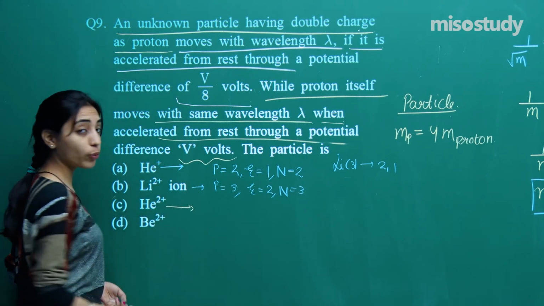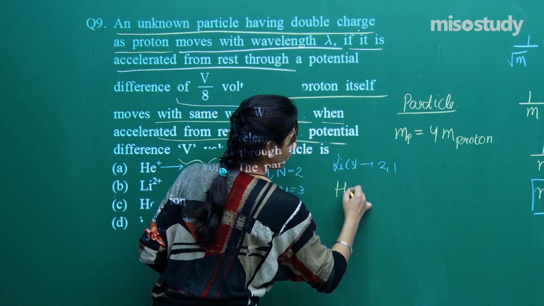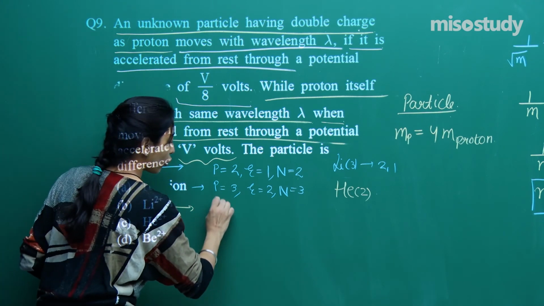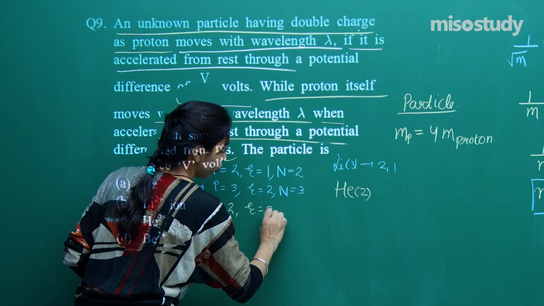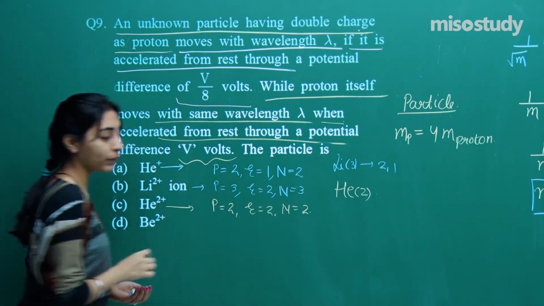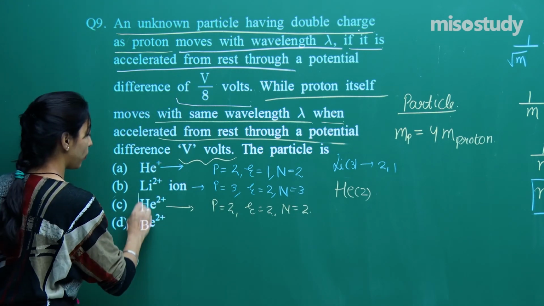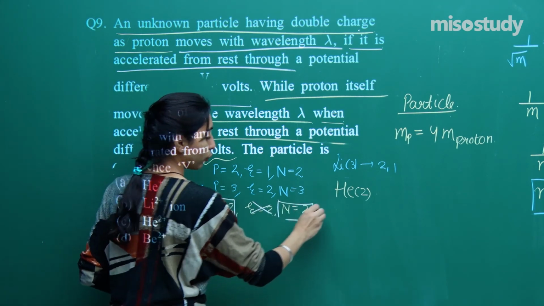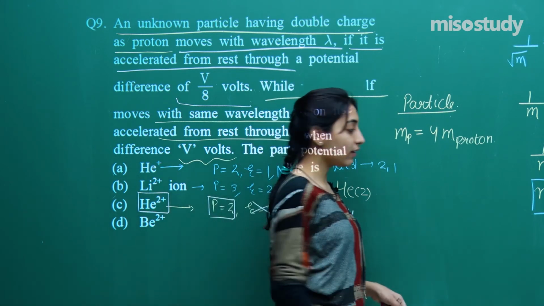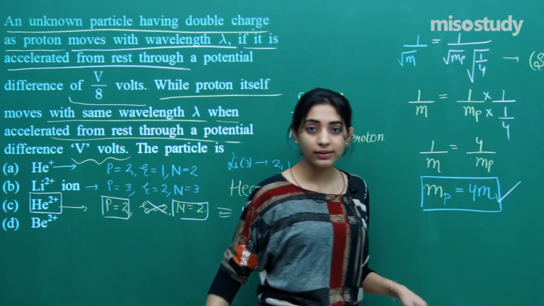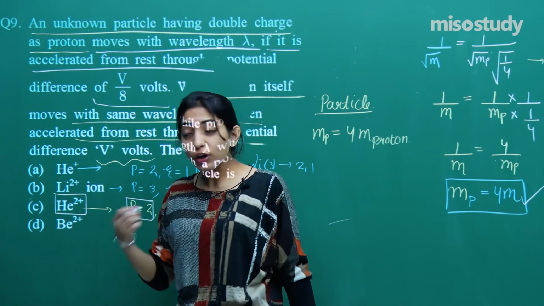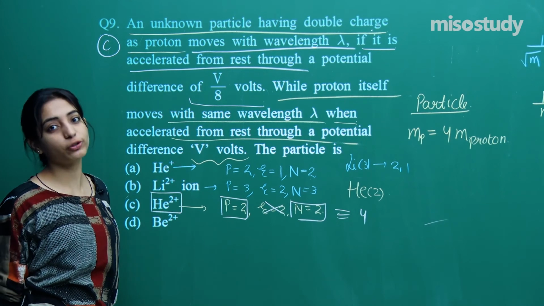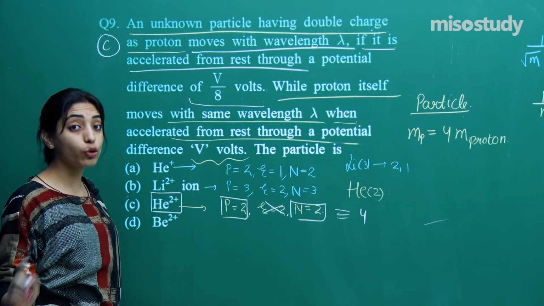Helium 2 plus. Helium 2 plus is what? Helium is atomic number 2. So hydrogen, helium. Atomic number 2 means protons will be 2, electrons will be 2, neutrons will be 2. Right? I am just saying helium 2 plus. That means no electrons are there. So 2 protons, 2 neutrons. Don't you think making it a total of 4? Right? Which is same as the mass of 4 particles. Okay? So it is 4 times the mass of 1 proton, and hence I will say option number C is the correct option for this particular question, because no electron was there.